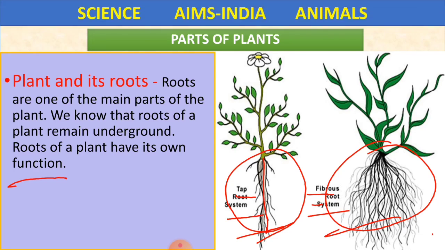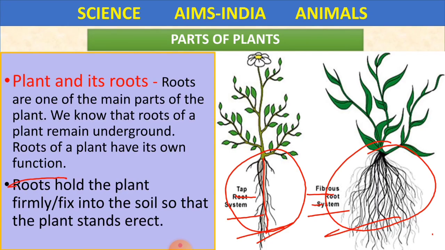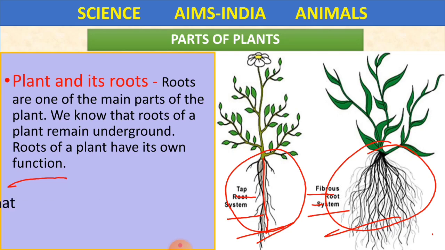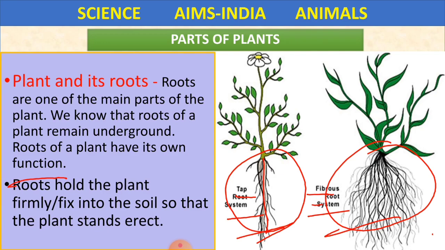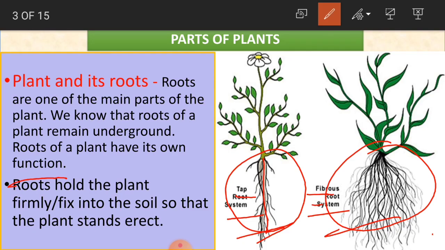Okay, children. Plants are very important for us. For a plant to grow, what do roots do? Roots hold the plant firmly, or fix it into the soil, so that the plant stands erect. As I said, these roots are under the soil. What function do they do? They hold the plant firmly, in the sense strongly. See here, these roots are under the soil and the plant is above the soil.